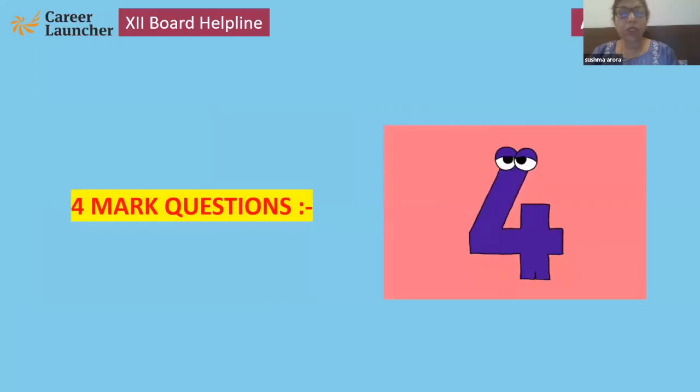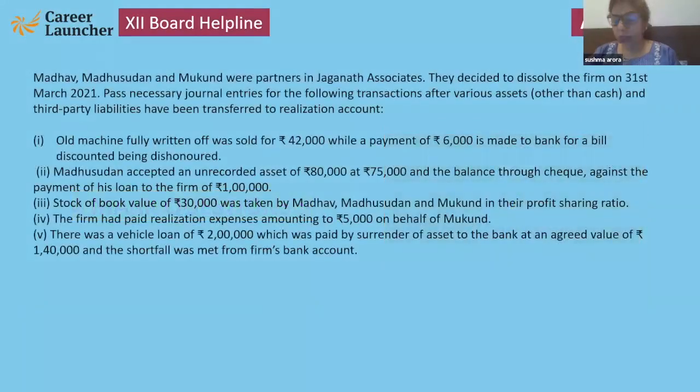Now 4 marker questions. Yes, please note down the question. Madhav, Mukund, and Madhusudan were partners. They decided to dissolve the firm. Old machinery fully written off, sold for 42,000, while a payment of 6,000 is made to bank for a bill discounted being dishonored.